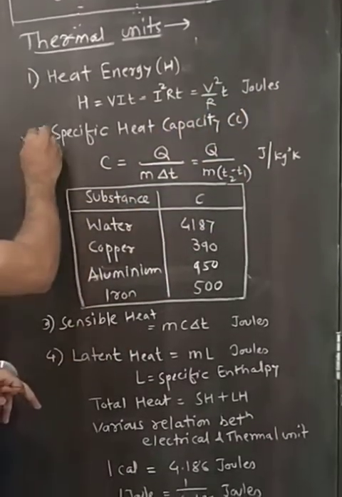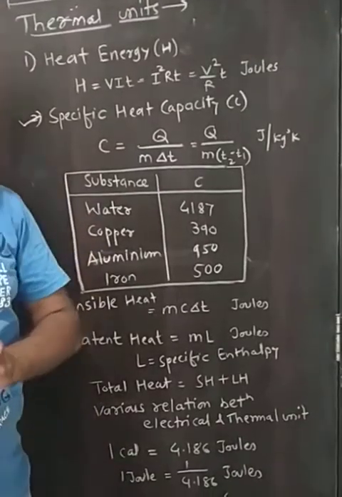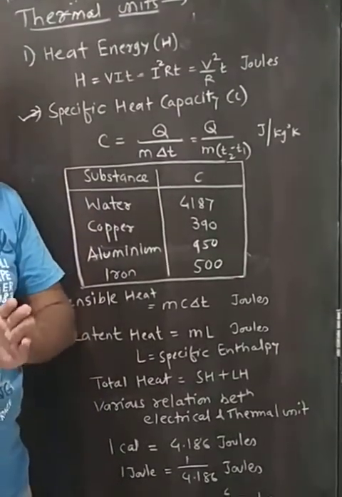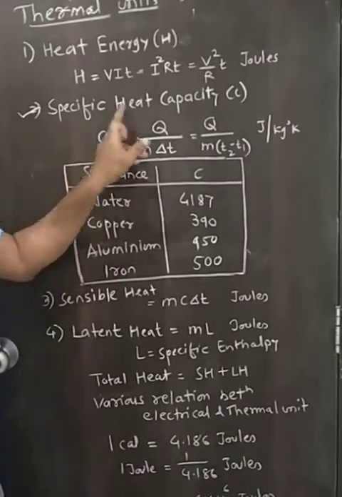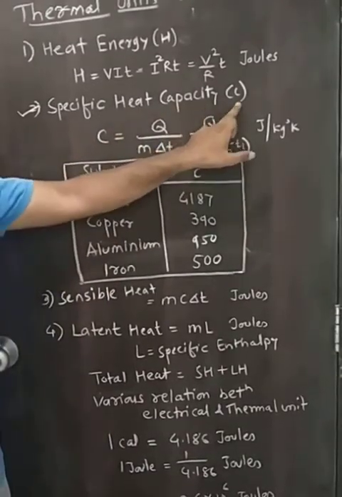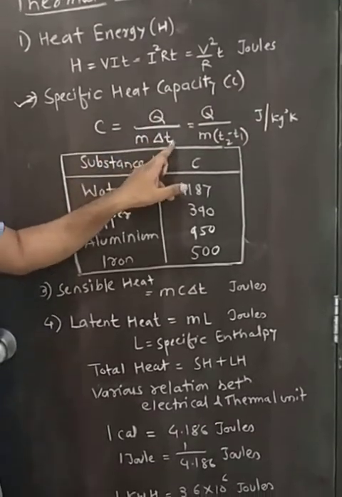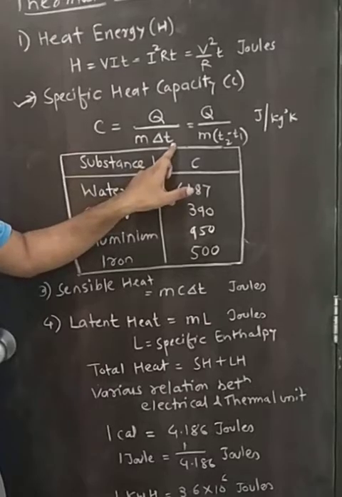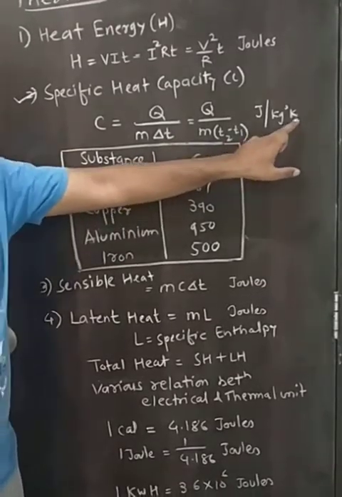Second, specific heat capacity. The amount of heat energy required to change the state of 1 kilogram of substance, that is nothing but specific heat capacity. It is denoted by C, and C is equal to Q divided by M into delta T, where delta T is nothing but change in temperature. It is measured in joules per kg Kelvin.